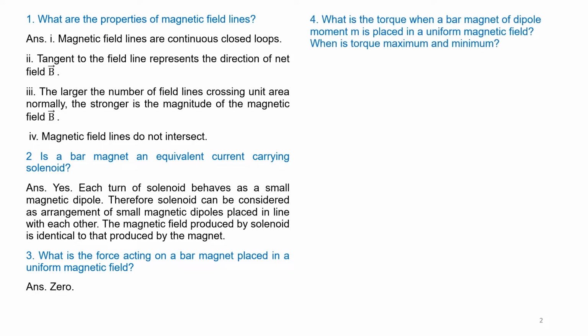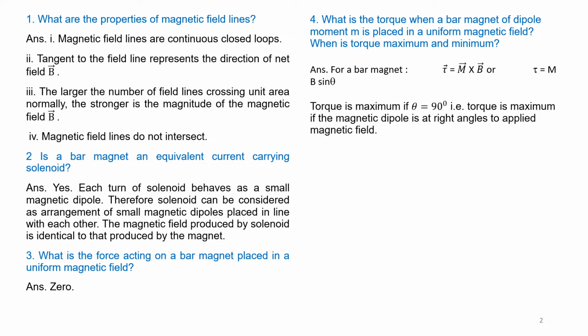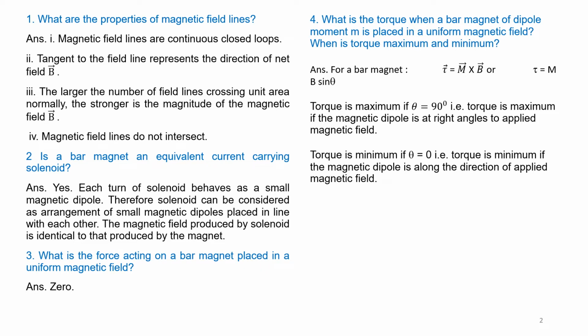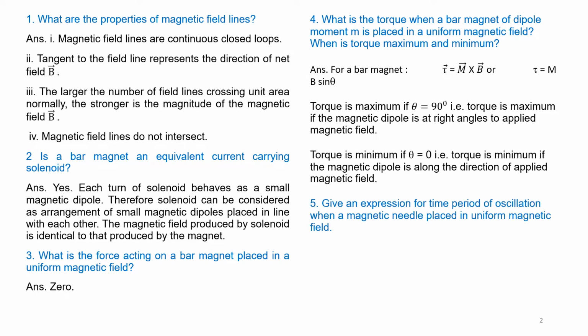Question number 4. What is the torque when a bar magnet of dipole moment M is placed in a uniform field? When is the torque maximum and minimum? We know that for a bar magnet, the torque is given by the formula tau equals M cross B, or tau is equal to MB sin theta. When theta is equal to 90, torque is maximum, that is sin 90 is 1, therefore tau is equal to MB. When theta is equal to 0, sin theta is 0, therefore torque is 0.